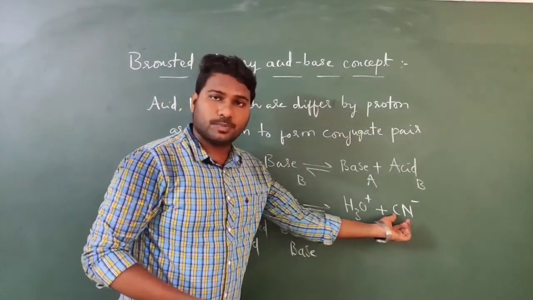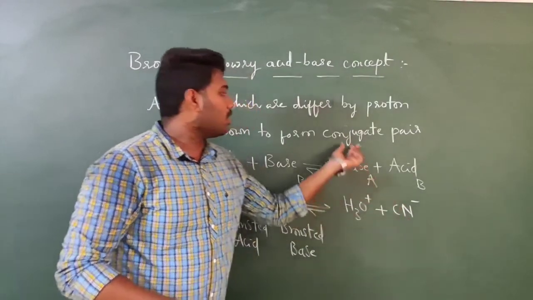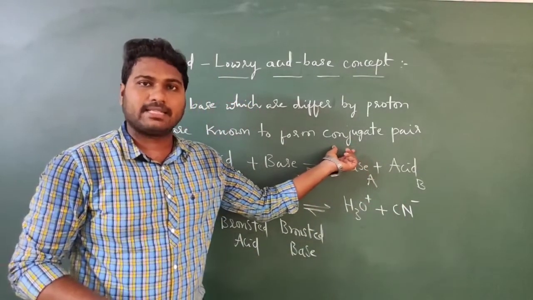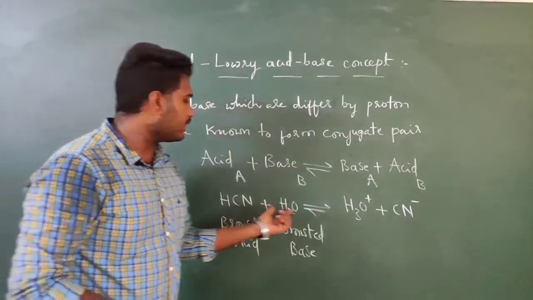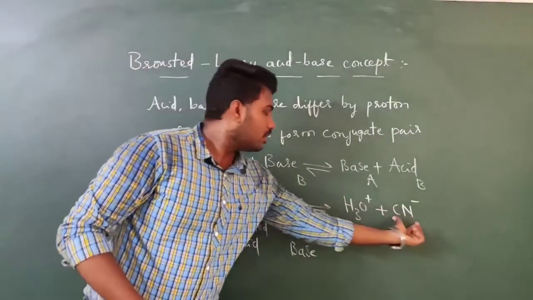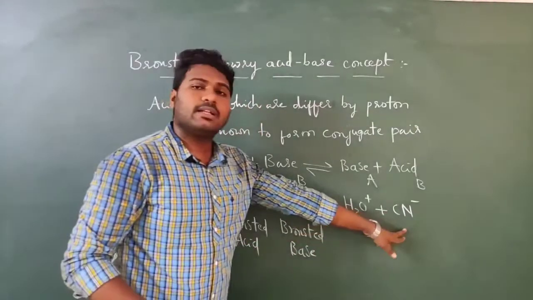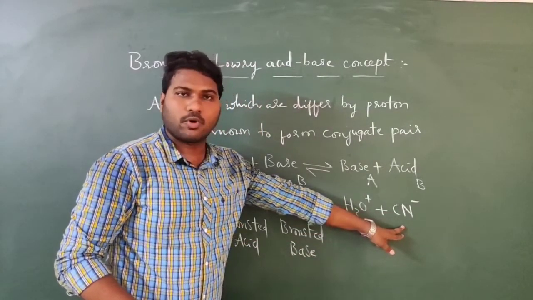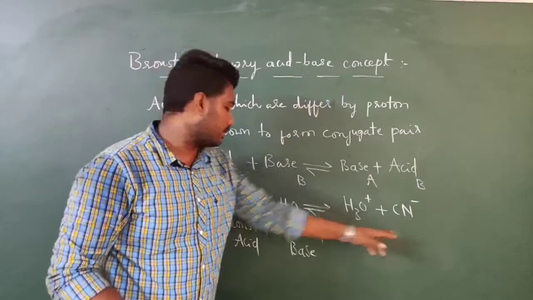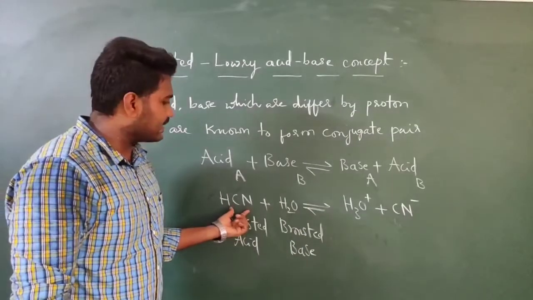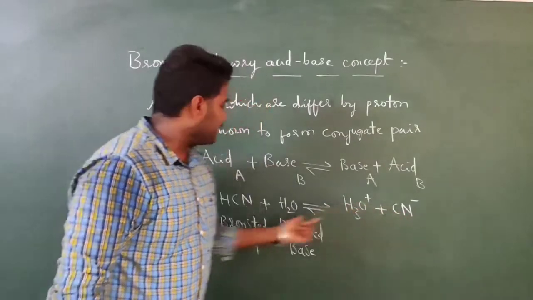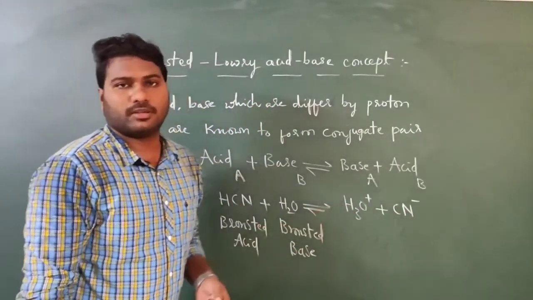Now what about these two? Conjugate acid and base both differ by a proton. See, this is the acid. What is the difference between these two? HCN and CN minus both differ by one proton. So this is the Bronsted acid. If you compare this HCN with CN minus, these both differ by a proton.